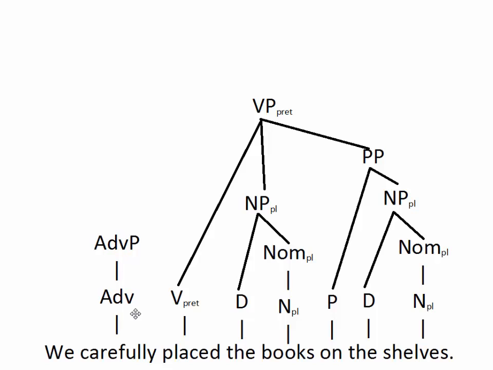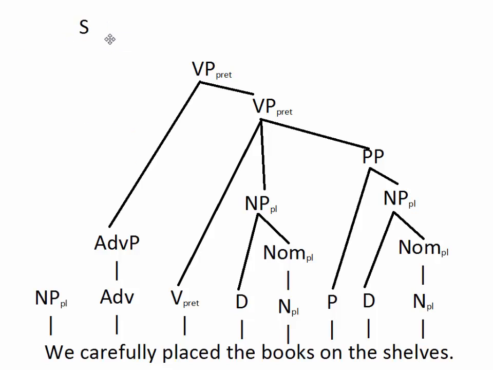Now that we've got a verb phrase in place, it'll combine with the adverb to make a bigger verb phrase. We could go ahead and add in other adjuncts here as well. So we carefully placed the books on the shelves last night. And then once we've got that, we add in our subject, and now we have our sentence.